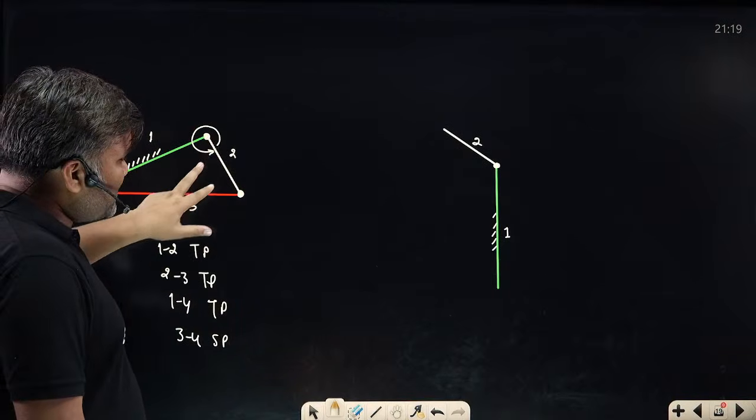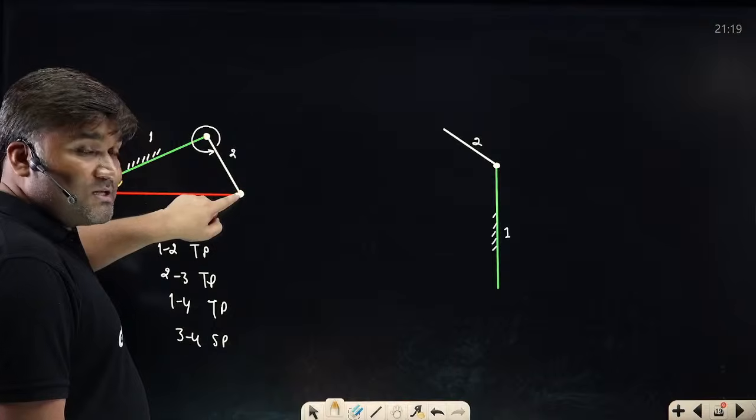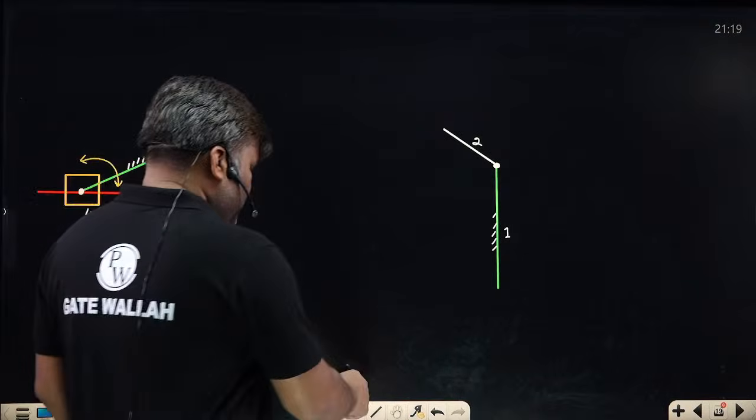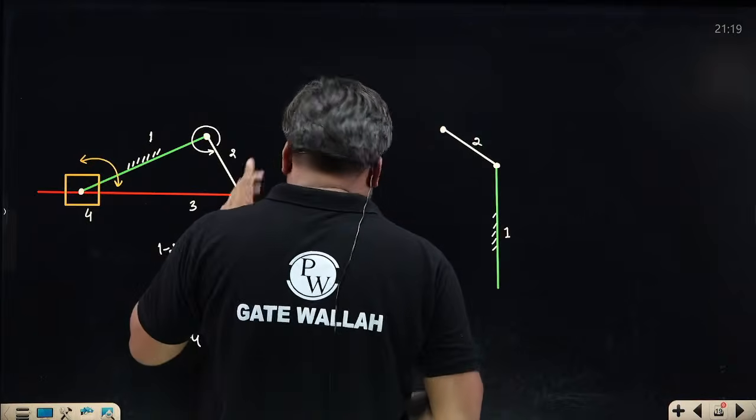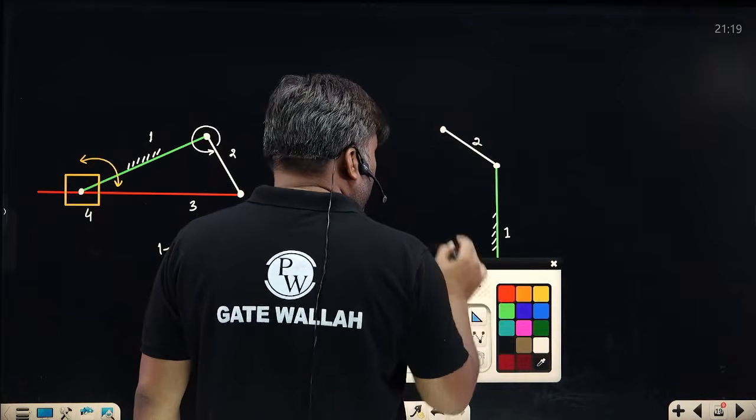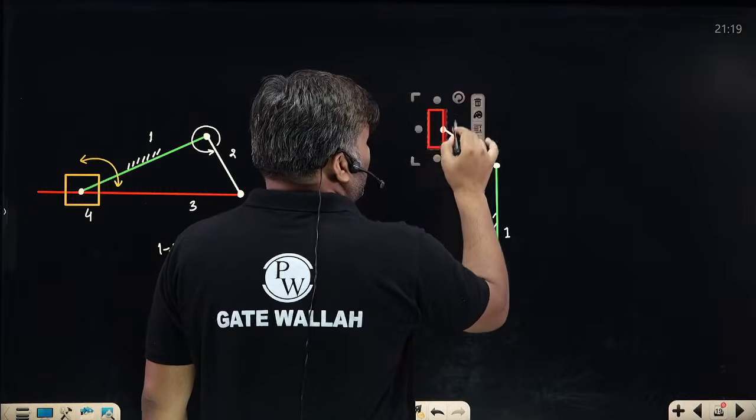So with respect to link 1, link 2 is there. With link 2, we are having link 3. There is a link with a pin joint. So here, with the help of a pin joint, I will connect another link. It is a red color link. So I have made the red color link like this. This is my red color link.